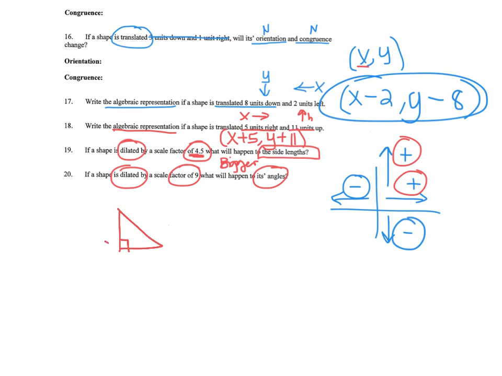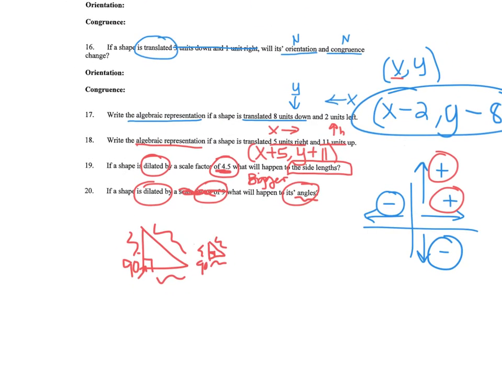Because if we have a 90-degree angle, say we have a right triangle, there's a 90-degree corner, because that's what a right triangle is. And then say we dilate it and we make it teeny right here. Okay? We dilated it, but we just changed the side lengths and we made them way tiny. It's still a 90-degree, well, kind of. I just can't draw. It's still a 90-degree angle. So the angles, regardless of the scale factor, will never change. The angles will stay the same. Those degrees stay the same.